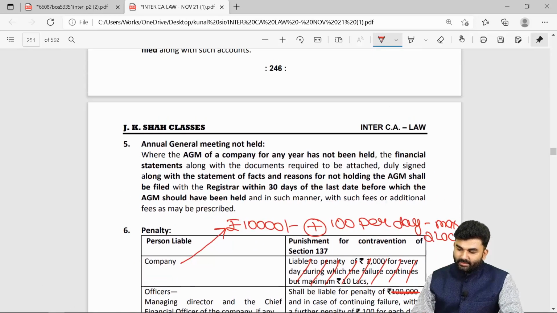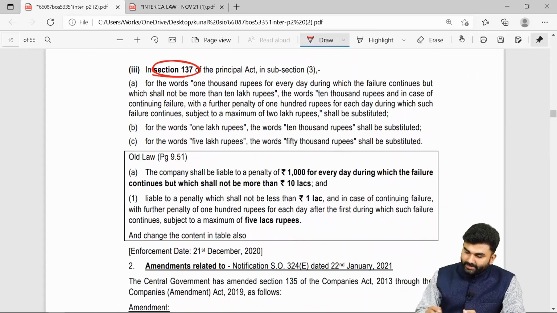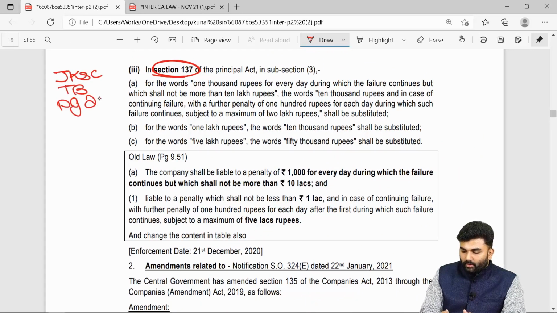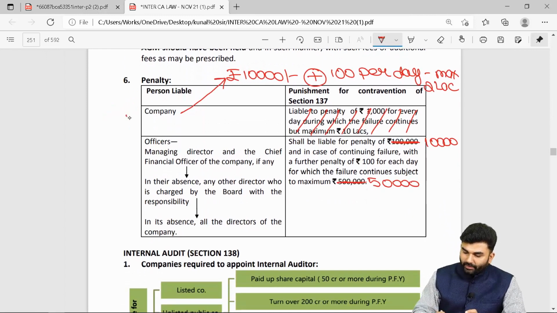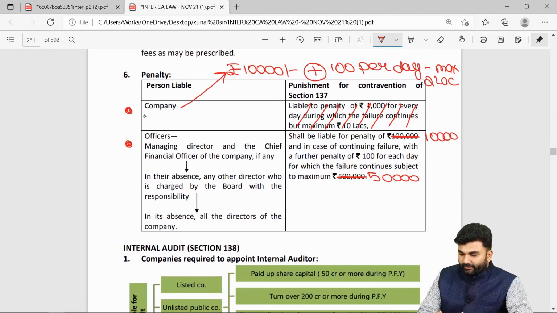The last change we have to make is under section number 137, which you will come across in your JKS's textbook, page number 247. Okay, you will come across two penalties over here. The revised penalty in case of a company should be rupees 10,000 plus 100 rupees per day for the failure continuing, subject to a maximum penalty of rupees 2 lakhs in case of a company.